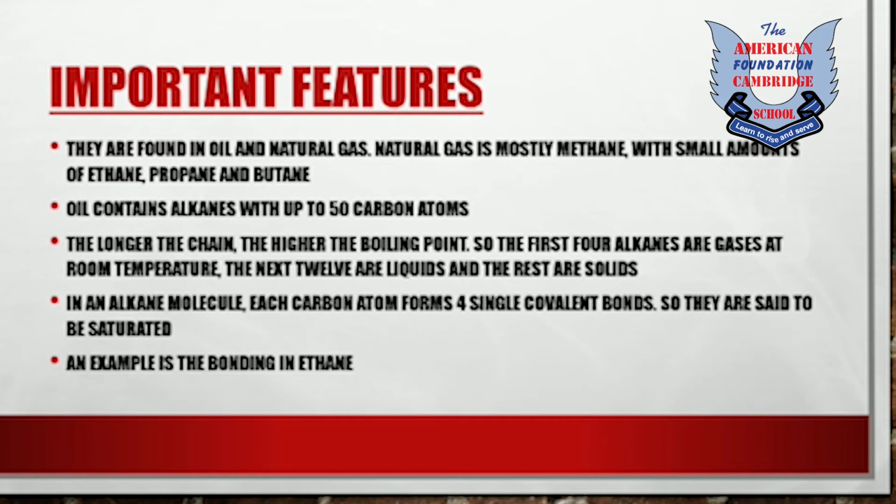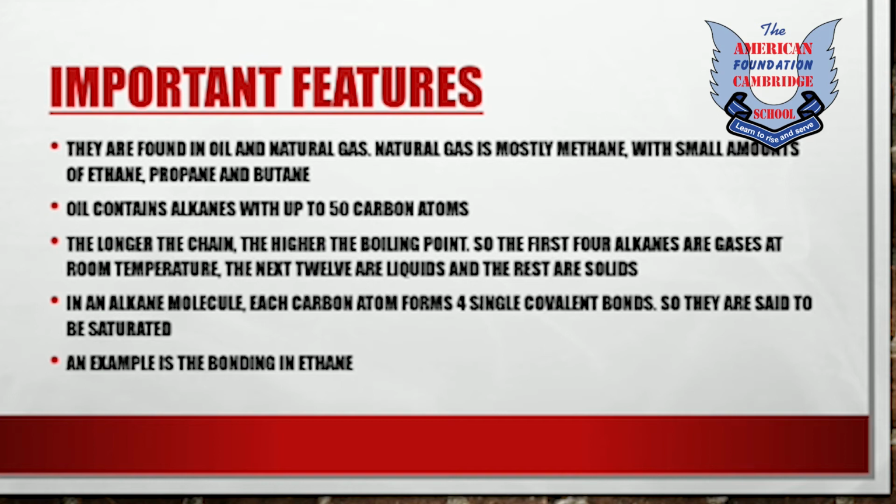Now let's discuss the important features of the alkane family. They are found in oil and natural gas. Natural gas is mostly methane with small amounts of ethane, propane and butane. So in natural gas, which is used in our kitchens, the major gas is methane, but along with methane, ethane, propane and butane are also added in small proportions. Oil contains alkanes up to 50 carbon atoms.